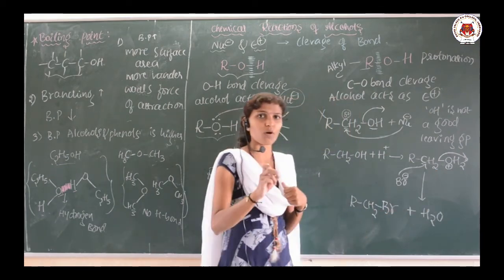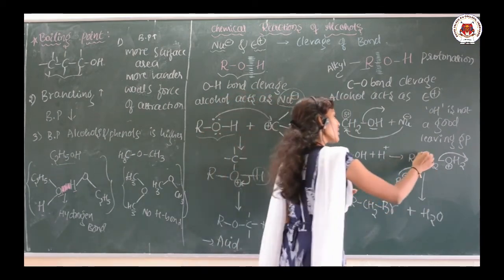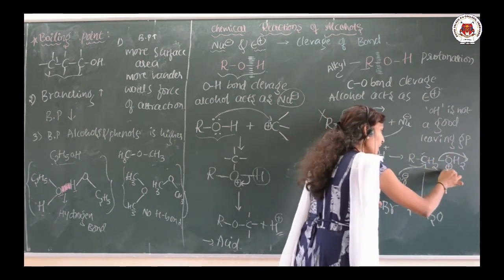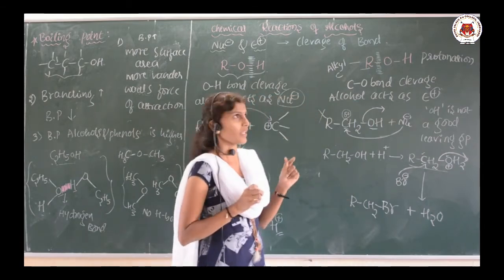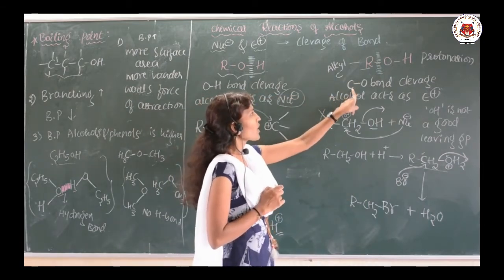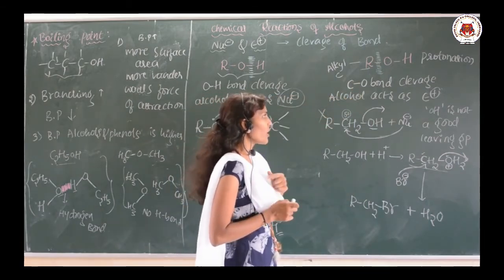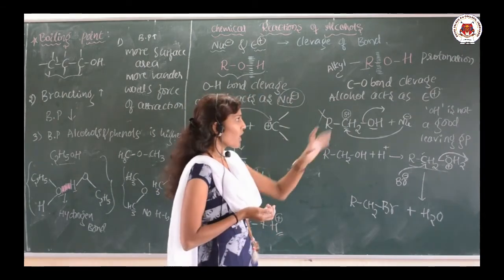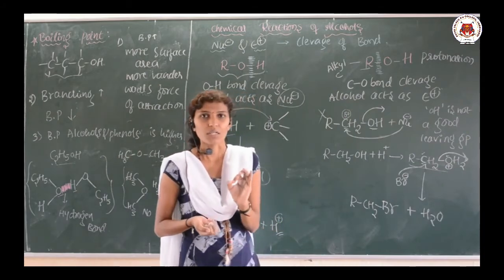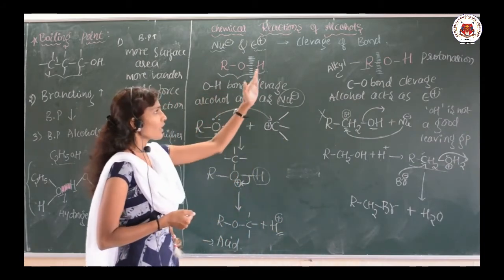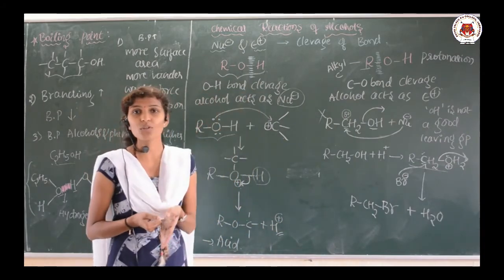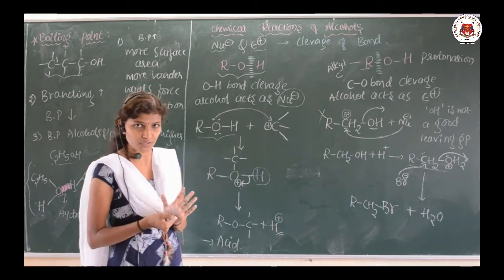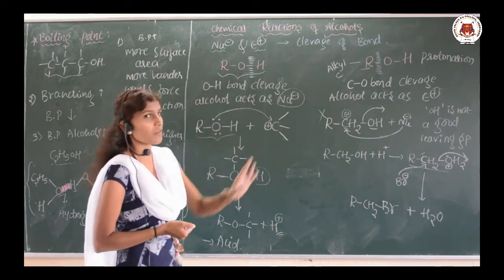So we wanted to cleave the bond between the carbon and oxygen, that we did, and here the alcohol acts as an electrophile. Whenever bond cleavage occurs between the C and O, the alcohol should act as an electrophile. That is what we want to tell you here. Depending upon the cleavage of the bond, we are going to study a few chemical reactions of alcohols and phenols. That's why this concept is explained before.